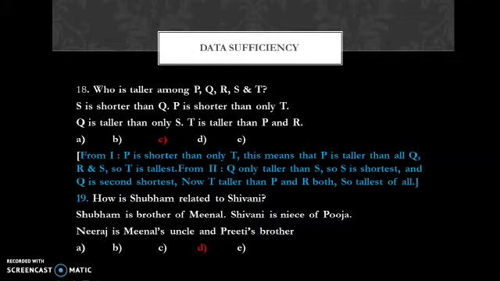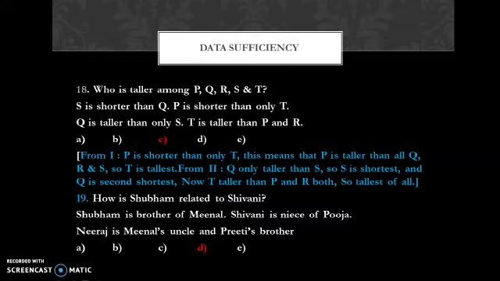Who is the tallest among P, Q, R, S and T? First statement: S is shorter than Q, P is shorter than only T. That's the first statement. And second statement: Q is taller than only S, T is taller than P and R. These are the two statements given.